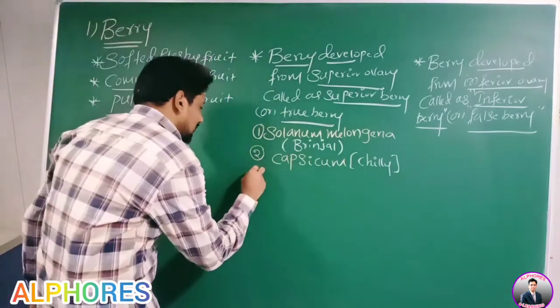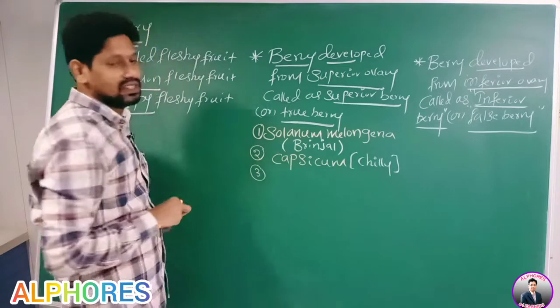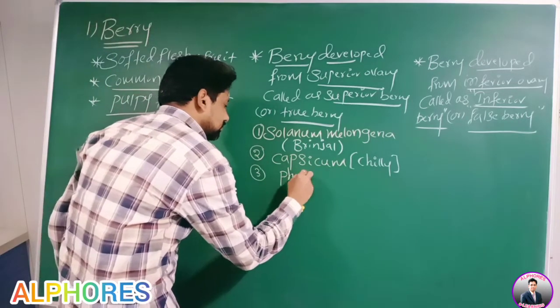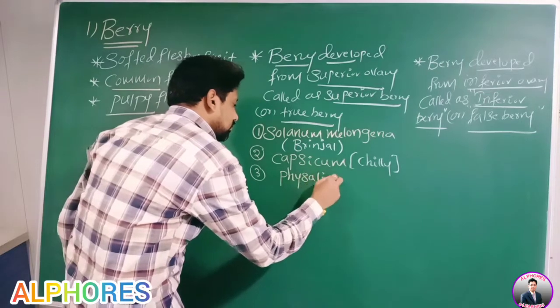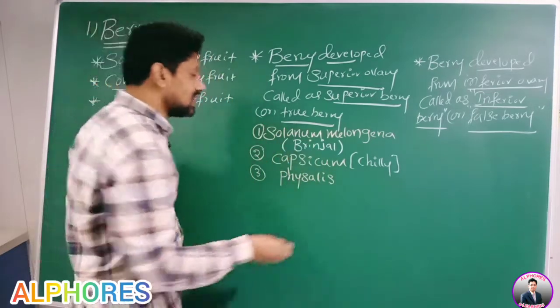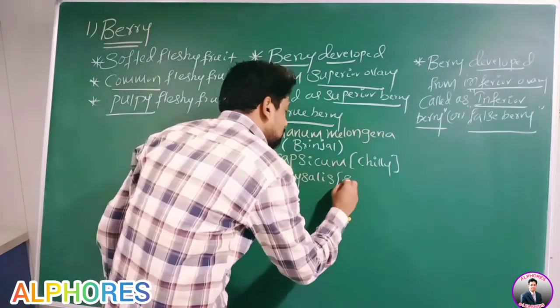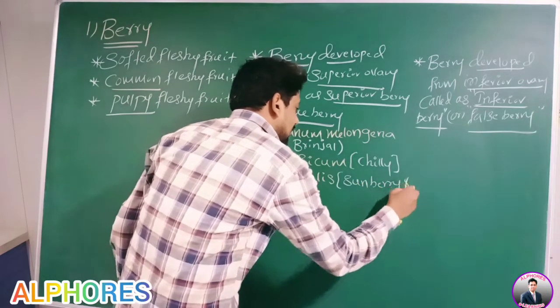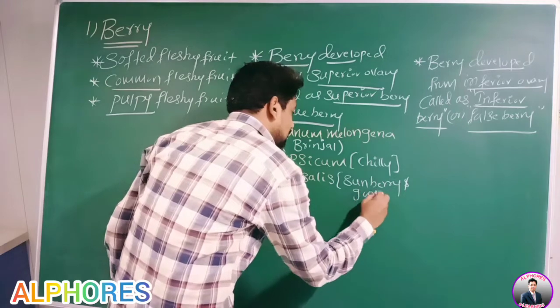Next, the third example, Physalis. This is sunberry and gooseberry.